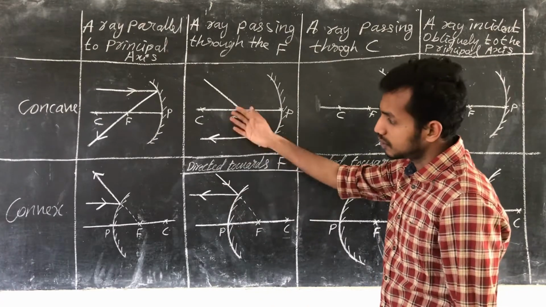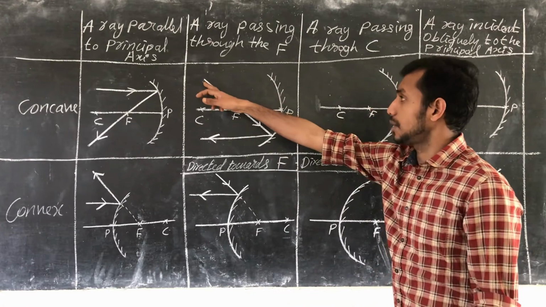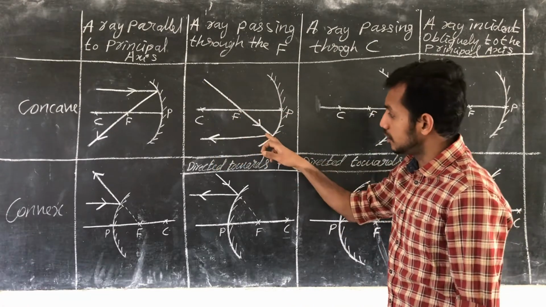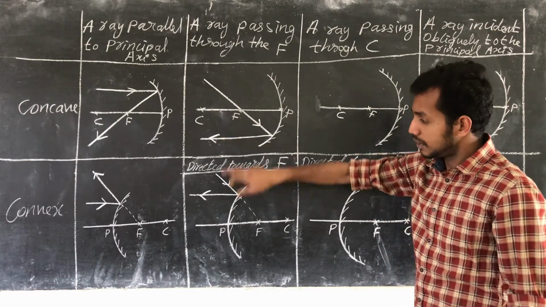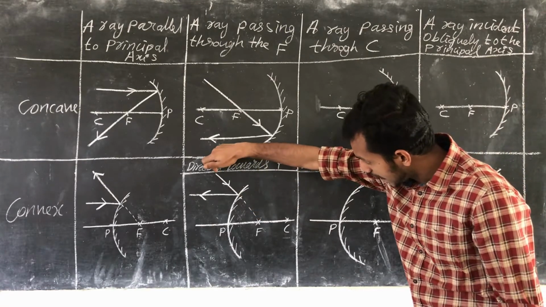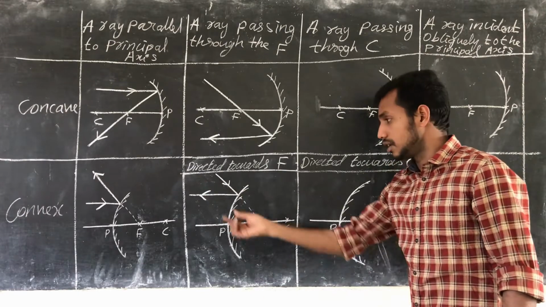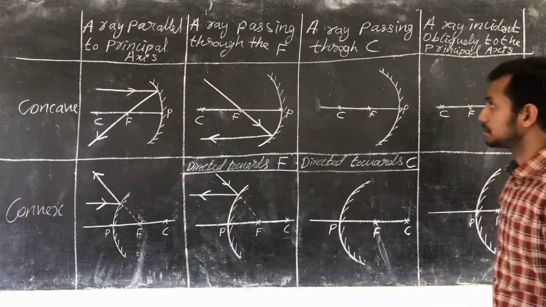For both concave and convex it is the same. Here it is passing through the focus, and after reflection it moves in a direction parallel to the principal axis. Here it cannot pass through the focus, so if it is directed towards the focus, after reflection it will be reflected with a direction parallel to the principal axis.